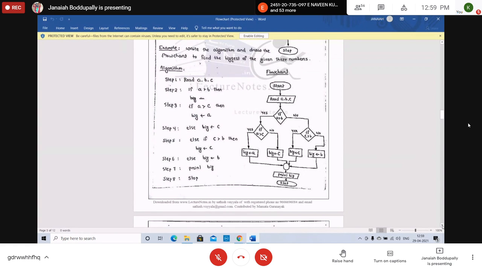That's the algorithm. In the flowchart: start, read a, comma b. If a is greater than b, if yes, go to the left side flow; if no, go to the right side. If yes, compare a with c: if a is greater than c, a is the greatest value; no, c is the greatest value. On the right side, if c is greater than b, yes, c is the greatest value; no, b is the greatest value. All are connected using the connector. Then finally print the big value only, according to the 3 possible cases.